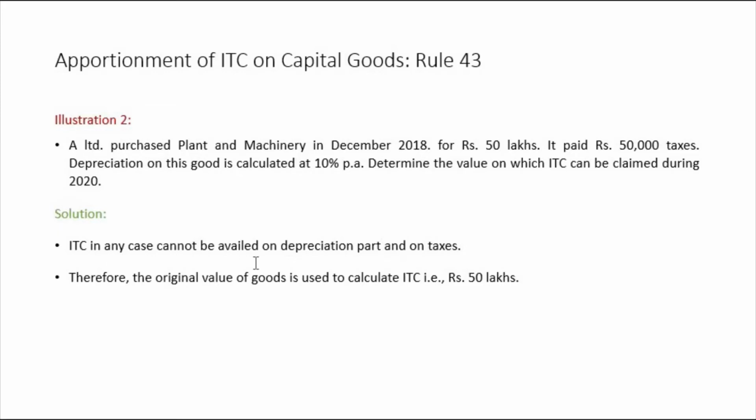ITC in any case cannot be availed on depreciation part and on taxes. Okay, 50 lakh is the value of the good and 50,000 is the taxes, right? If you make this 50 lakh plus 50,000 the capitalized value and you are using it for ITC purpose, then the whole 50 lakh will be disqualified to take the ITC, right? Therefore the original value of the goods is used for calculation of ITC, that is 50 lakh. You should not be claiming ITC over this 50,000. Hope this is clear.